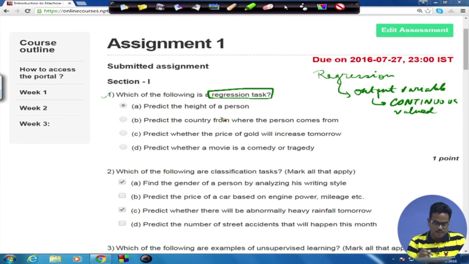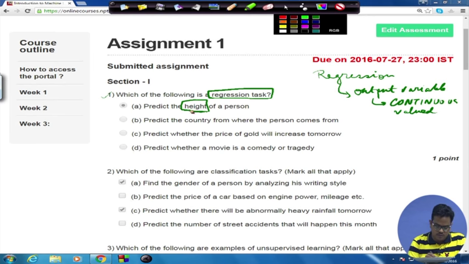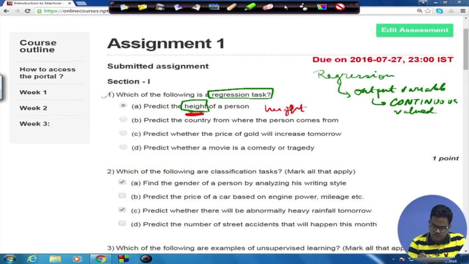So the first option, predict the height of a person. The target variable is height over here, and I'll mark it in a different color. So this is what is of importance to me. Height can take any real numbered value, theoretically. So if we are predicting the output variable height, then the problem is a regression problem.